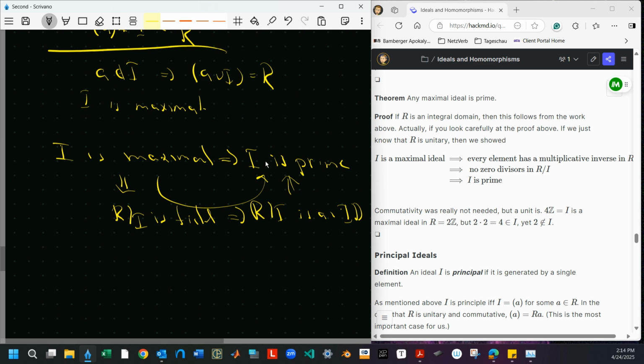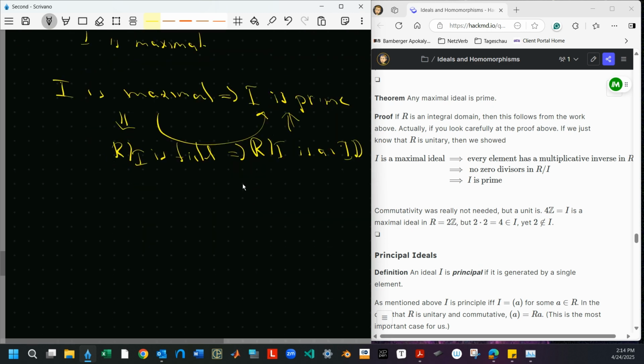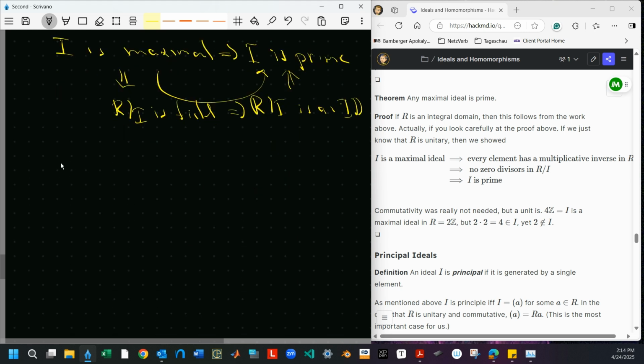And just to point out that we need at least the unit, here's an example. If we have R equals 2Z, this has no unit. These are just all the even numbers, but it is a ring. And then I claim that I equals 4Z, which if you like would be like 2R, is a maximal ideal.